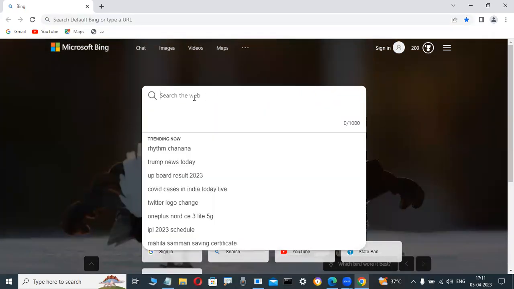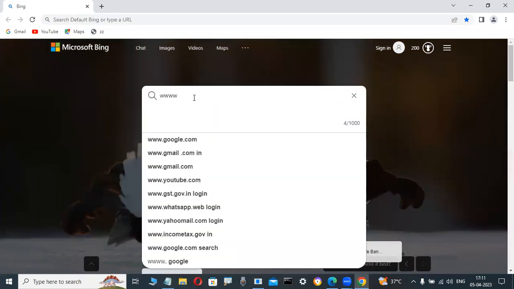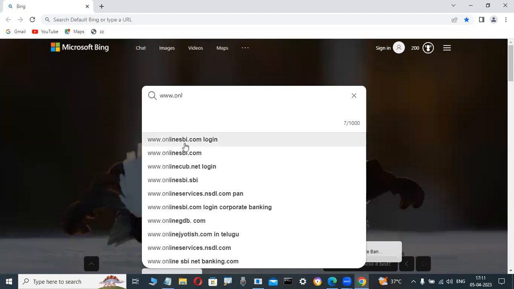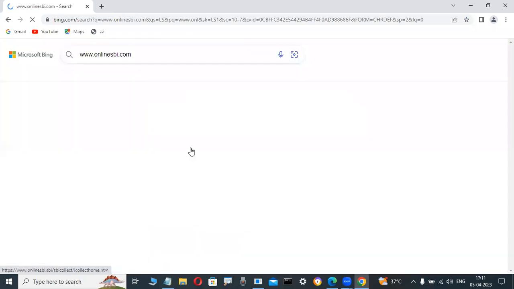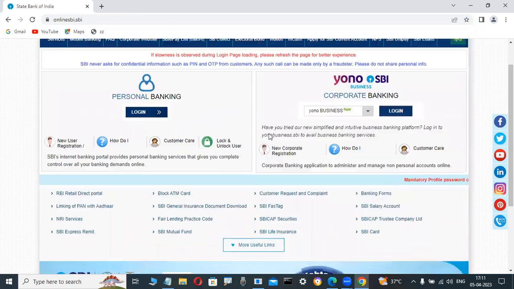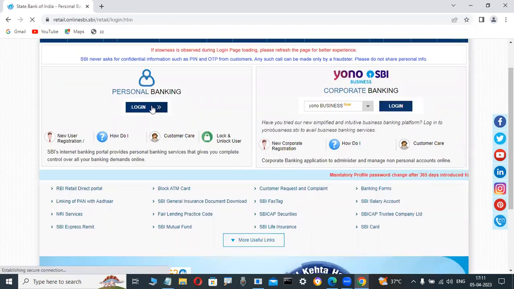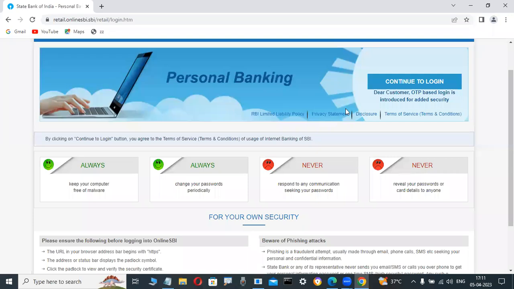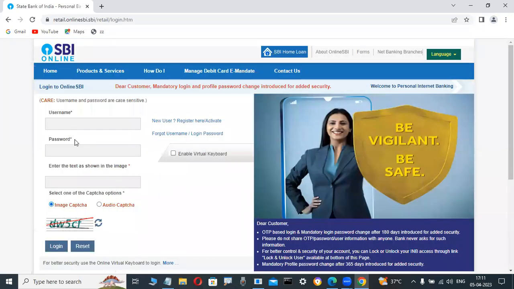For example, I am opening www.onlinespa.com. For security reasons, nowadays websites connect to the server like this.